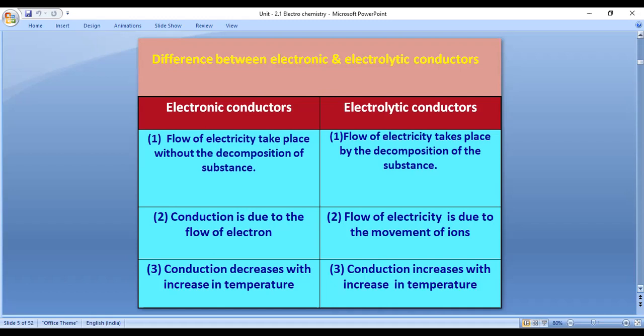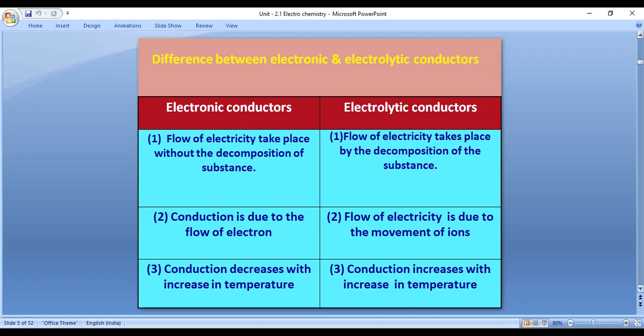Simple logic: for an electronic conductor, if we take a copper rod and simply heat it, heat transfers from one end to the other end. After a certain duration of time, it will melt. Electron conduction will decrease gradually and automatically stop.